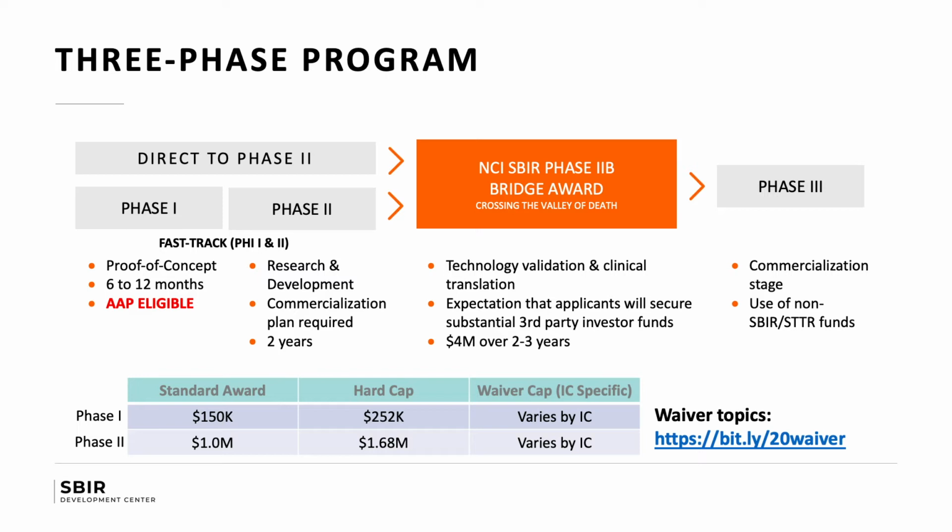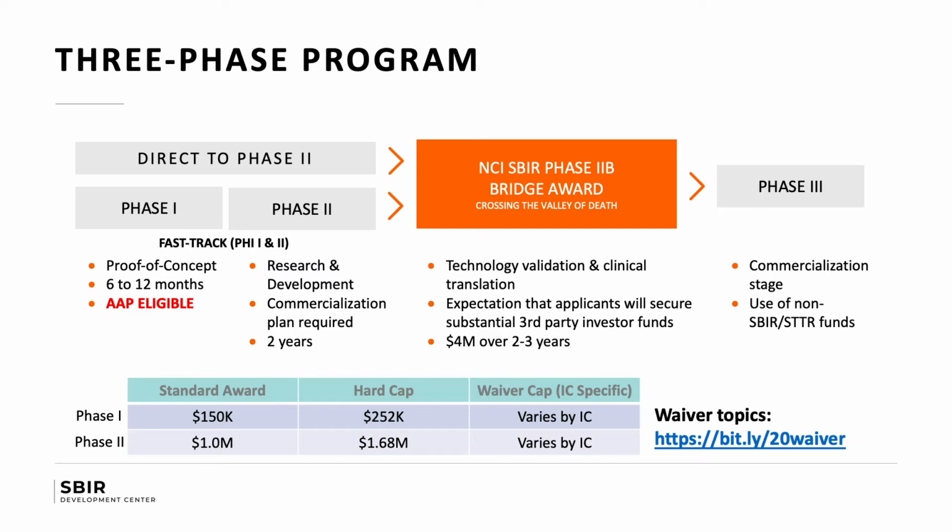And phase 2 is a little bit larger budget, and it's intended to fund research and development, and that's where a commercialization plan is required, and the timeline is up to 2 years generally. There is a phase 2B program at the National Cancer Institute. We call our phase 2B a Bridge Award, and it's intended to get you over the valley of death and closer towards phase 3, which is commercialization, where there are no SBIR and STTR funds available for that.